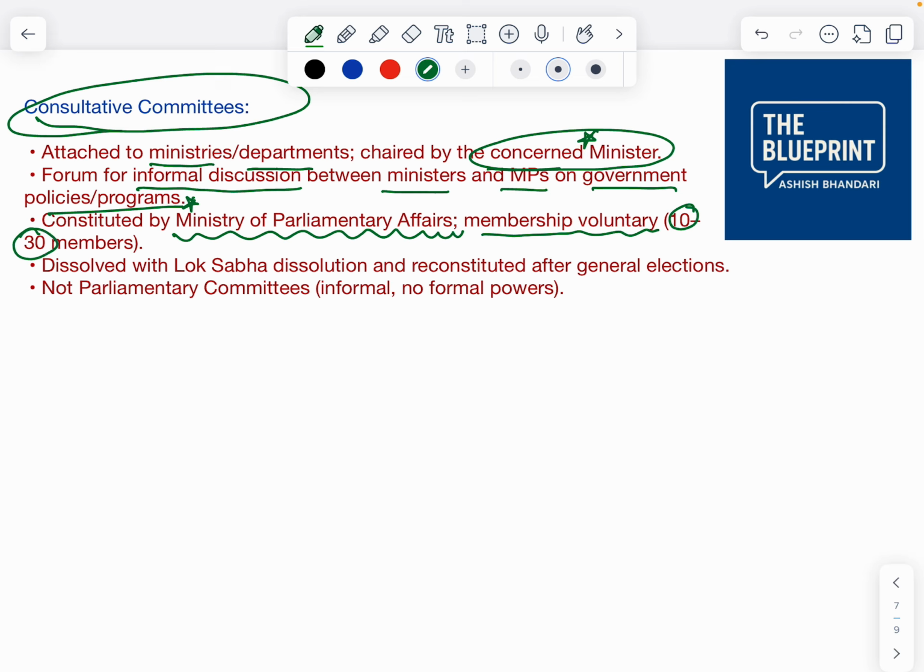It is dissolved with Lok Sabha dissolution, very important point, and reconstituted after general elections. So this is not a parliamentary committee, it is informal, and it is an extra-constitutional body. Extra-constitutional body.